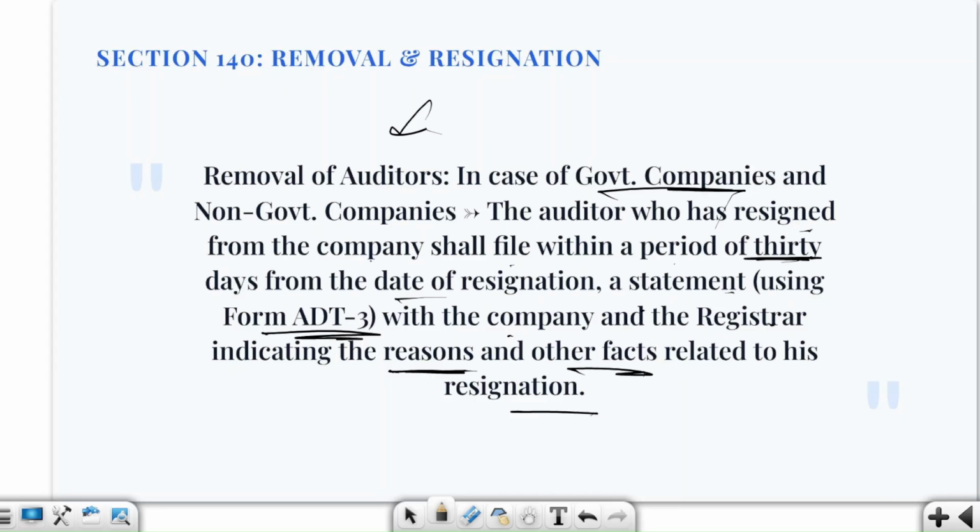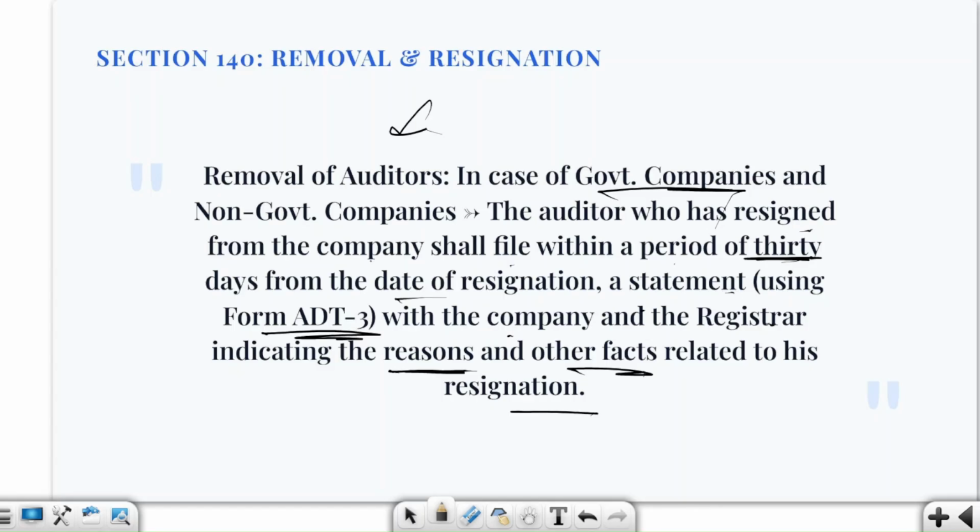Also, because the auditor has resigned, he himself wants to leave, so an auditor who is resigning must file a statement giving reasons for resignation and other relevant facts in Form ADT 3, within 30 days from the date of resignation.